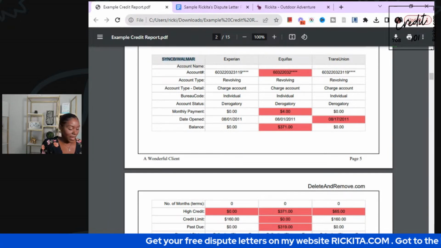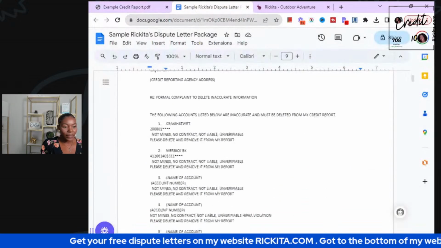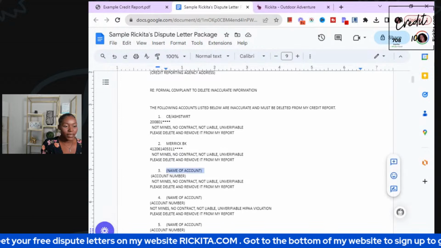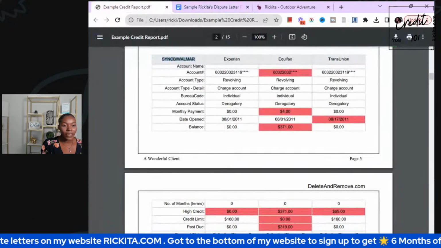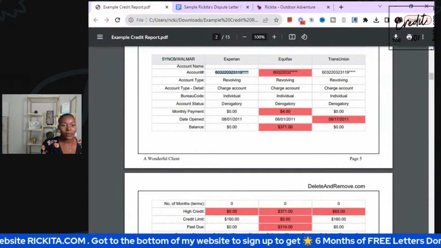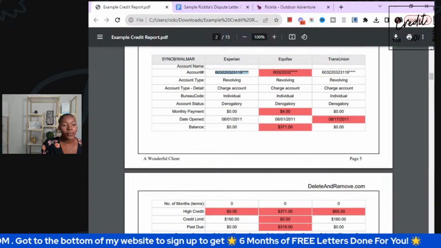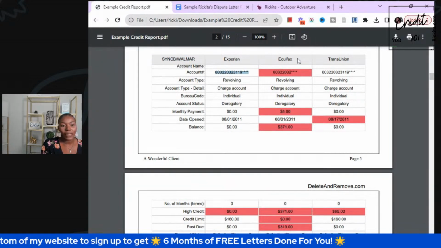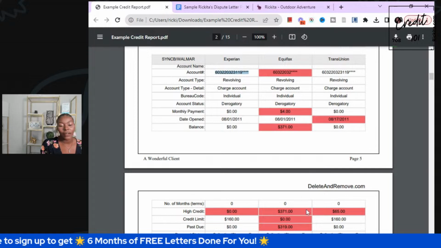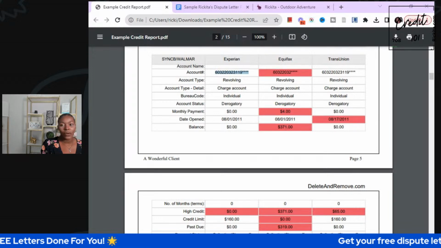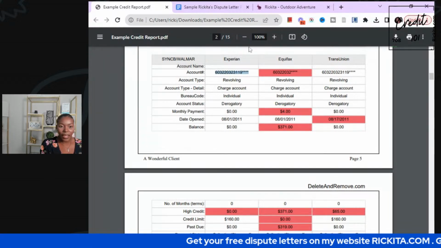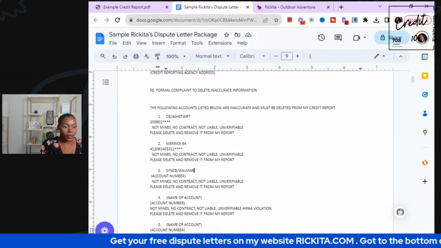So let's go ahead and copy this one, because we have to add this one to our letter, because we need to get this thing deleted. Okay, so let's copy that there, and then the account number is listed here. I'm going to pick the longest account number out of all of them. You can see Equifax has a different account number here. I'm going to pick the longest one so that we can go ahead and remove them. So let's add this account number on here.